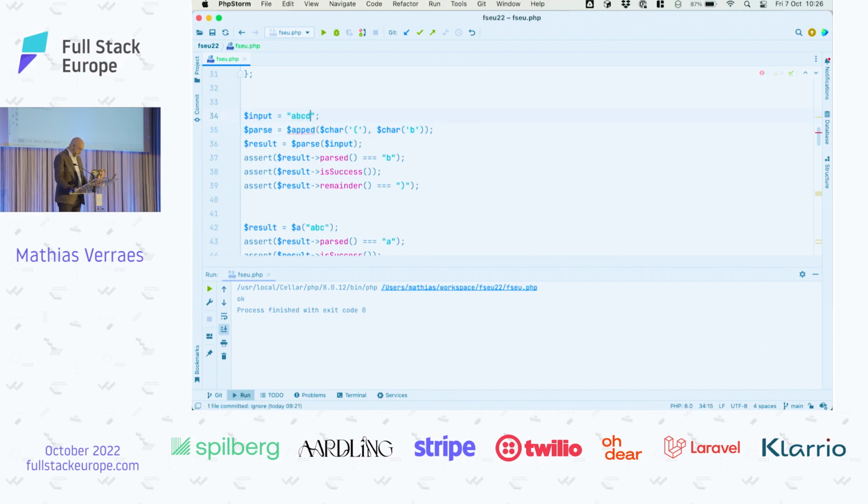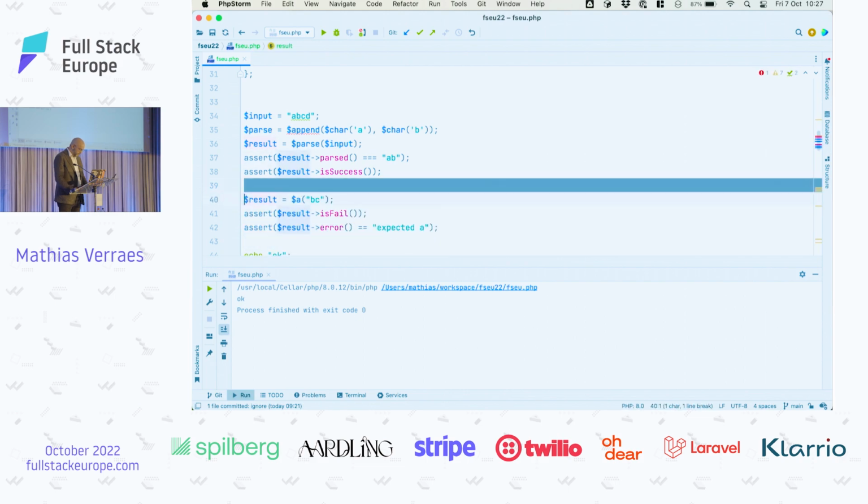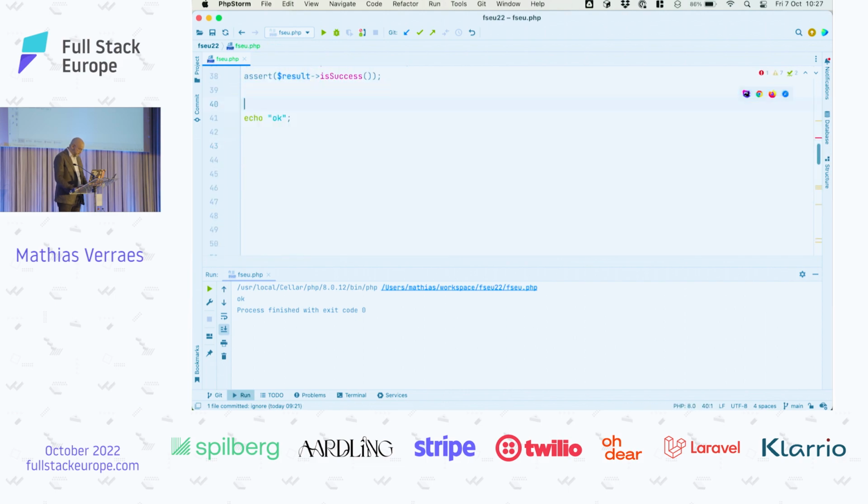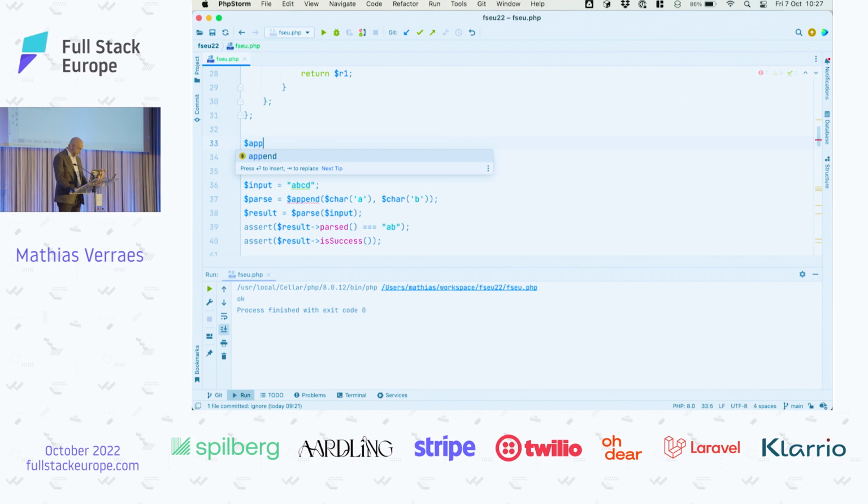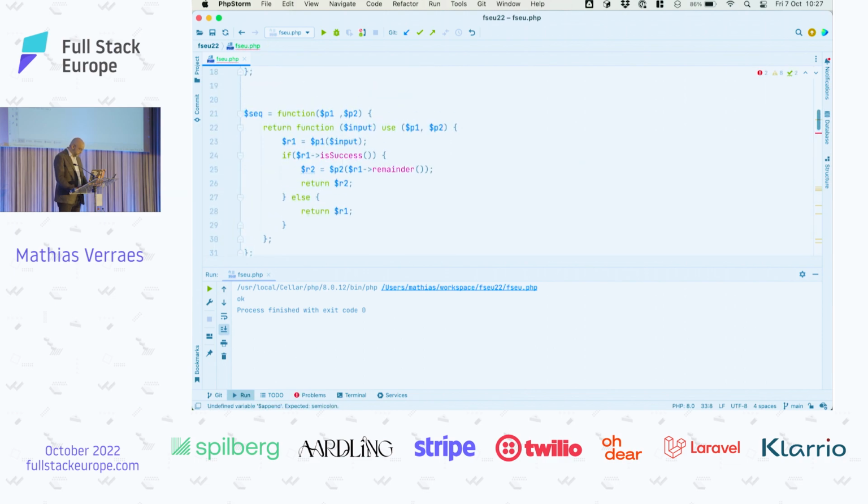We want a parser append which checks for A and B, and we parse the input. We expect the parsed thing now to be the 2 characters, and success and the remainder. Yeah, we know that this works, so let's just get rid of some of this stuff. So now we need the append combinator. It's again a combinator. It's pretty similar to our sequence, actually maybe I should even copy it.